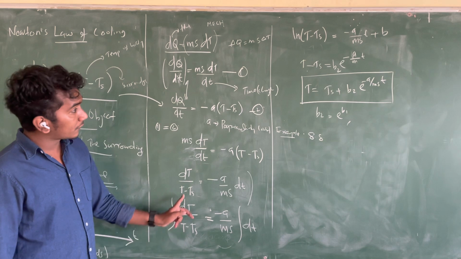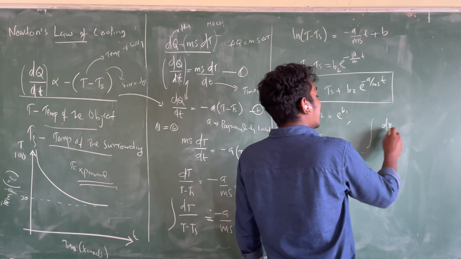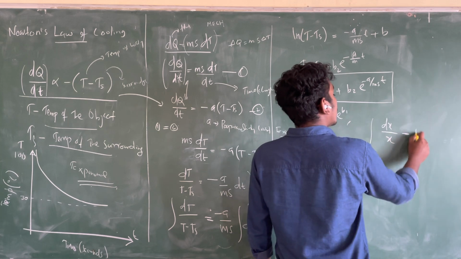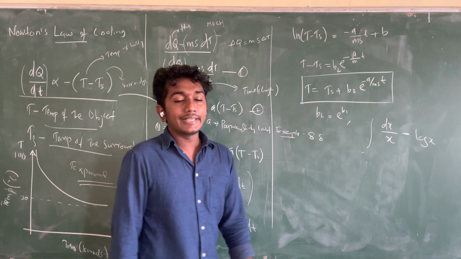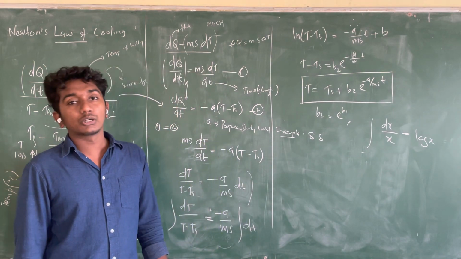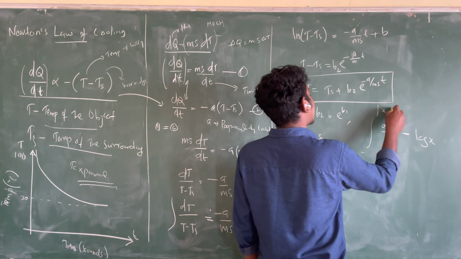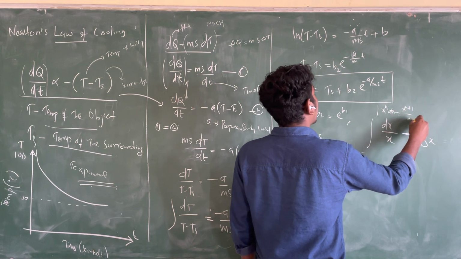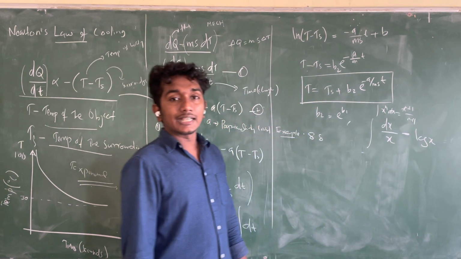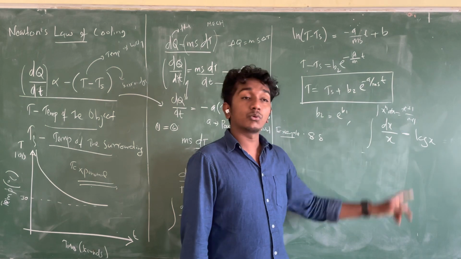What is this format of integration? All of you listen. Integral dx by x is equal to log x. Always remember, integral dx by x is equal to log x. I taught you before that integral of x raised to n dx is x raised to n plus 1 by n plus 1, right? But here it doesn't work. dx by x, 1 by x dx, that is equal to log x.